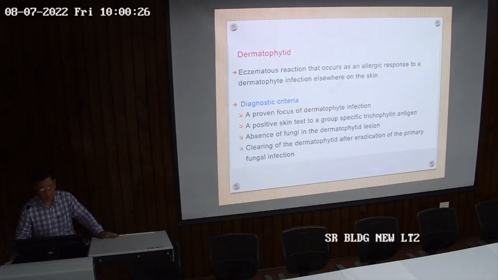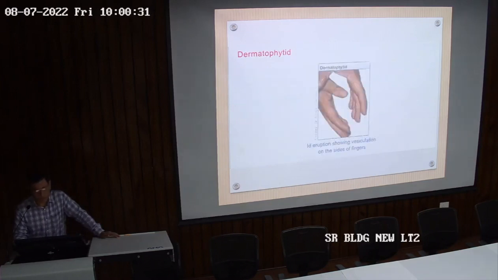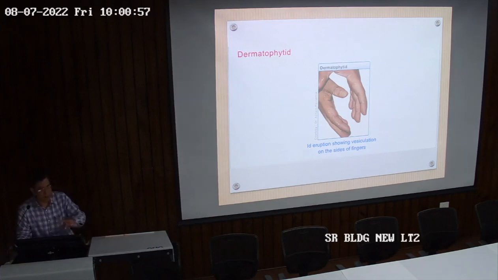Dermatophytid, an eczematous reaction that occurs as an allergic response to a dermatophyte infection or a fungal infection elsewhere over the body. So this is the dermatophytid. What we call is Id eruption. So Id eruption is a vesiculation mainly over the sides of the fingers, but the fungal infection is somewhere else. It's not the fungal infection directly. Fungal infection is the sensitizer. If you find such a presentation, we have to ask the patient if there is any fungal infection in the body. Usually we find Tinea cruris or corporis, whatever. So that is the cause of this type of reaction. So if that is treated, this will also subside.